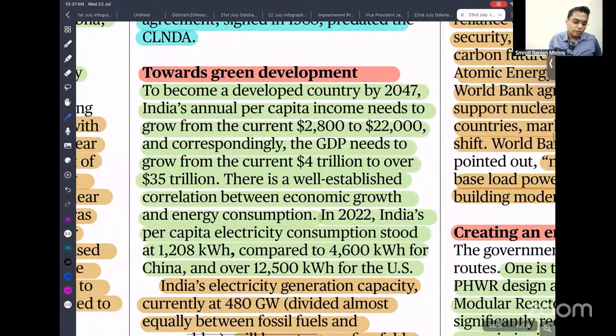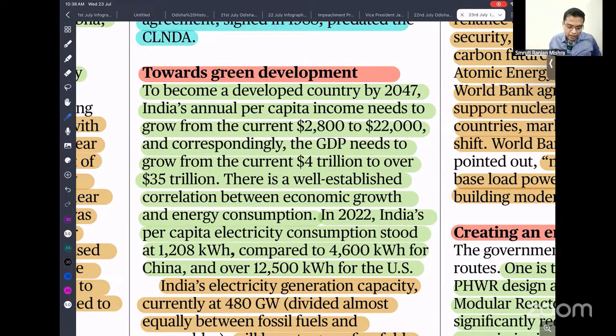Towards green development. If we have so many problems, then what is the essence of moving towards nuclear power? Just imagine, our per capita income is around $2,800. We have to move towards $22,000, which means almost 10 times. So we have to increase 10 times. To increase per capita income 10 times, our GDP needs to increase from 4 trillion to 35 trillion. In that case, our electricity consumption is going to increase 3 to 4 times.